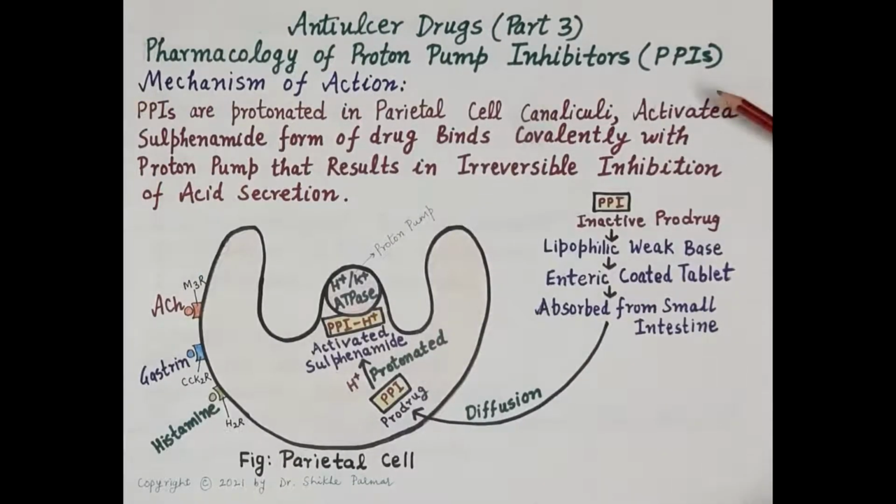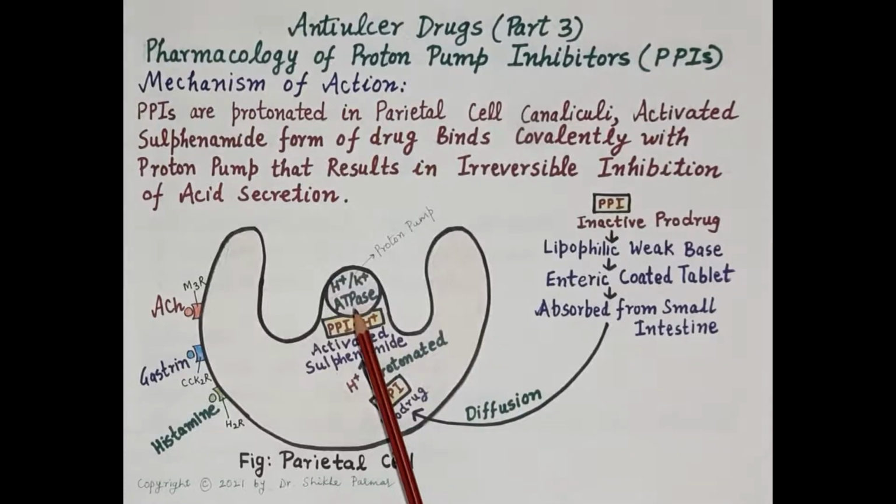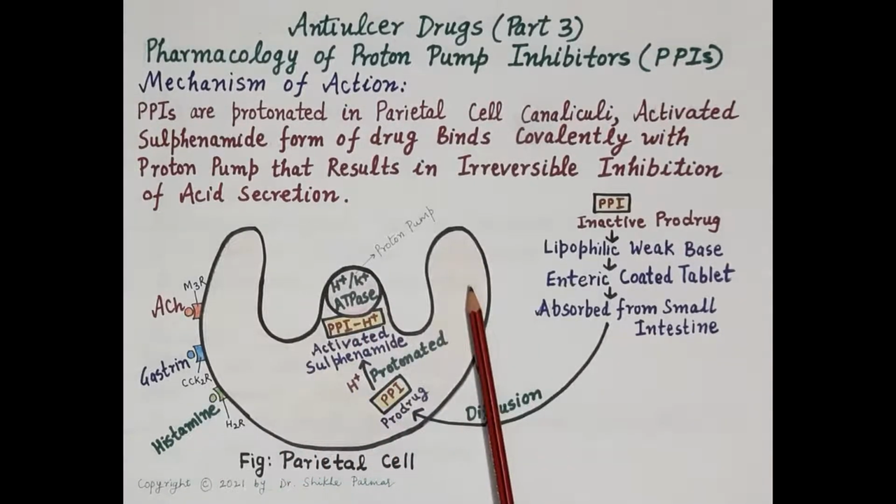Now let's discuss the mechanism of action of proton pump inhibitors. As discussed earlier, these proton pump inhibitors inhibit the proton pump, the final common pathway of acid secretion, and thus they exhibit remarkable efficacy in reducing gastric acid secretion. Now, this is the diagram of a parietal cell.